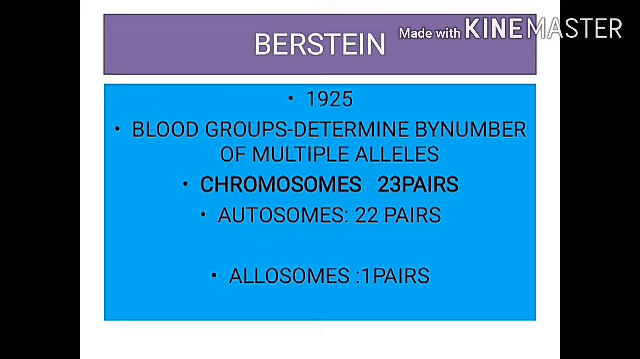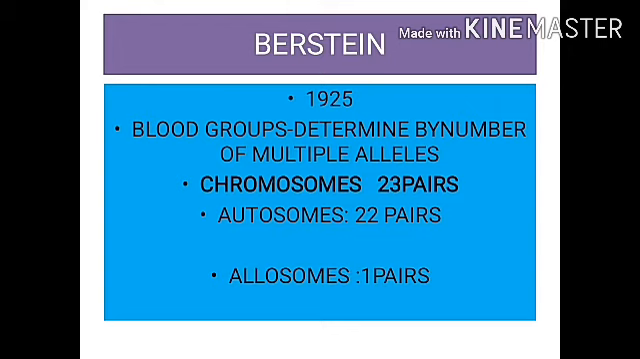Scientist Bernstein in 1925 discovered that the inheritance of different blood groups in human beings is determined by a number of multi-allelic series. What is multiple allele? A set of three or more genes located in the same locus of homologous chromosomes, determining the same character, is called multiple allele. So the multiple alleles in a series determine the blood group of the person. It will differ from person to person.